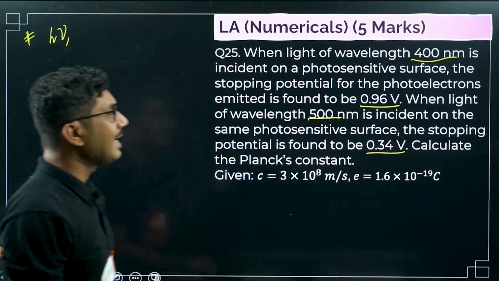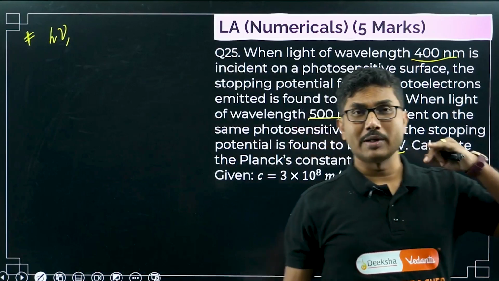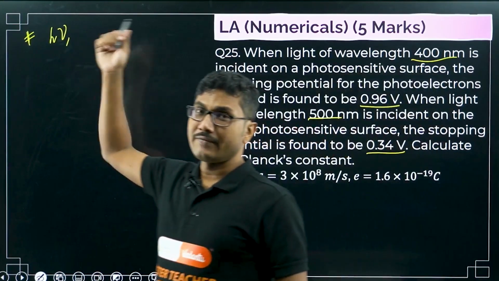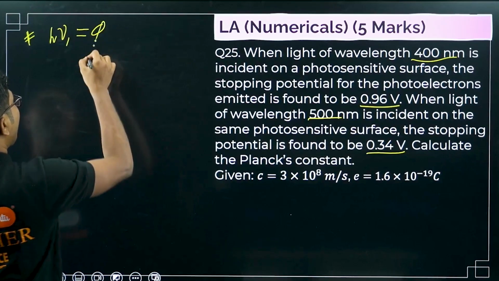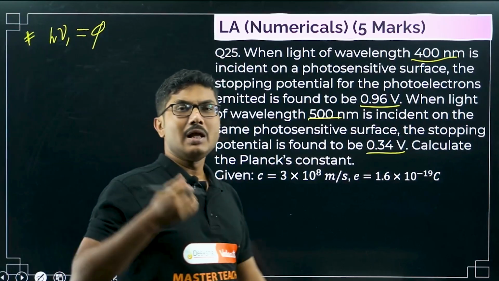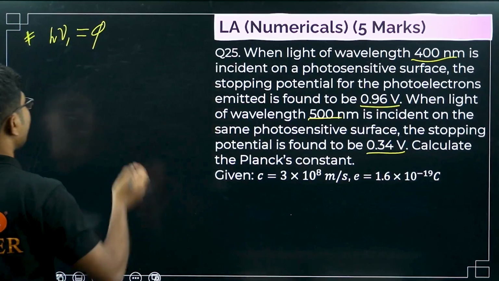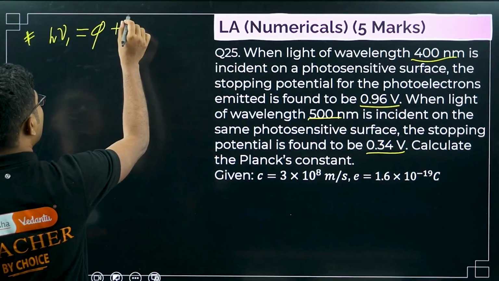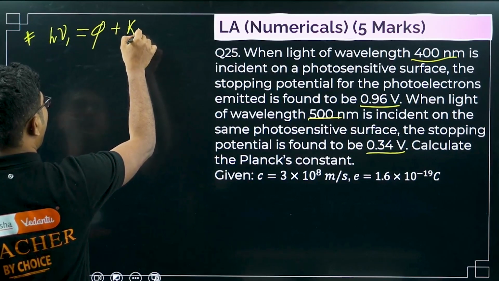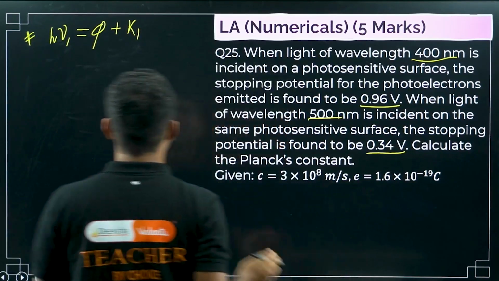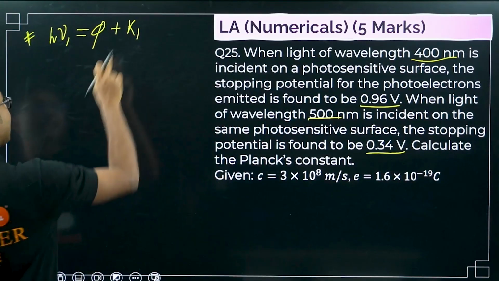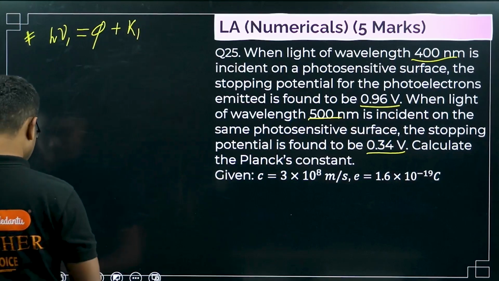Now remember there is a relationship between wavelength and frequency. Here it is given in terms of wavelength. So h nu 1 is equal to phi. For a given material, the work function is constant. So phi plus K1, where K1 is the kinetic energy, right? The kinetic energy can also be written in terms of the stopping potential.